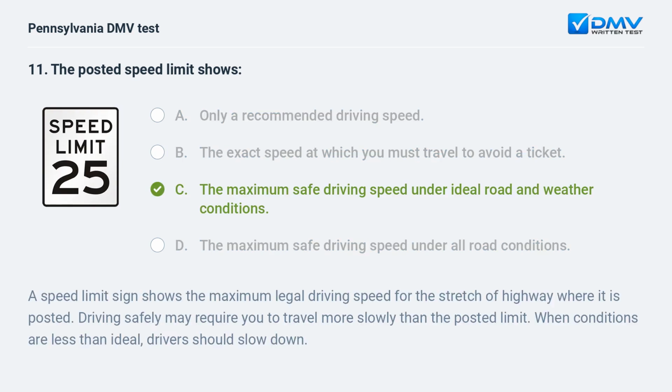C. the maximum safe driving speed under ideal road and weather conditions. A speed limit sign shows the maximum legal driving speed for the stretch of highway where it is posted. Driving safely may require you to travel more slowly than the posted limit. When conditions are less than ideal, drivers should slow down.